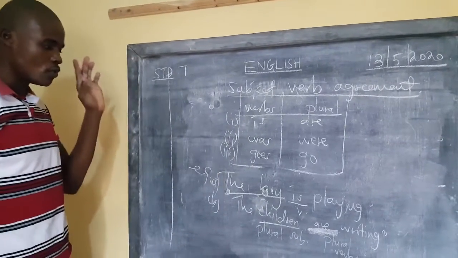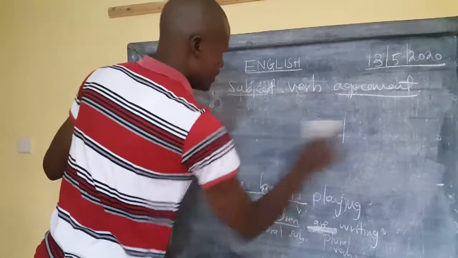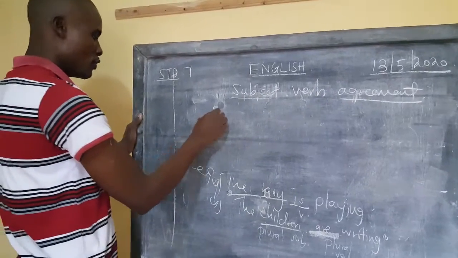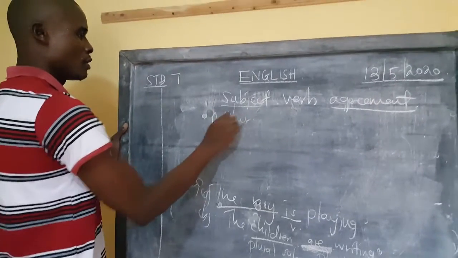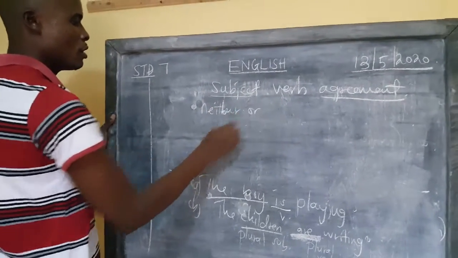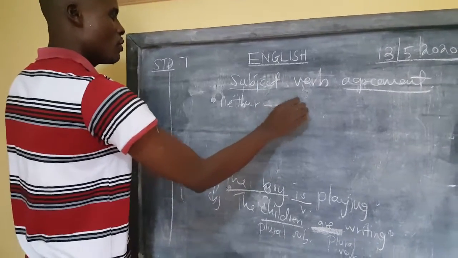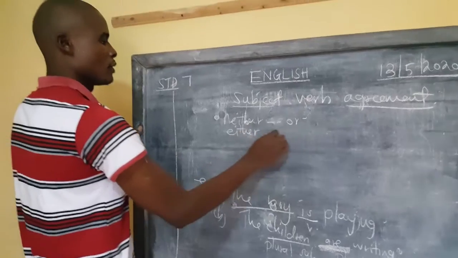When it comes to our second category, over the same, when we are using neither nor, either or.